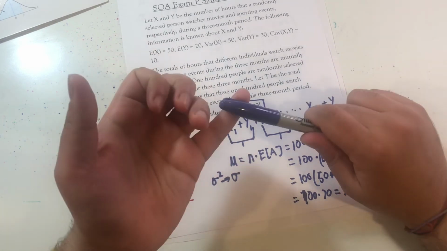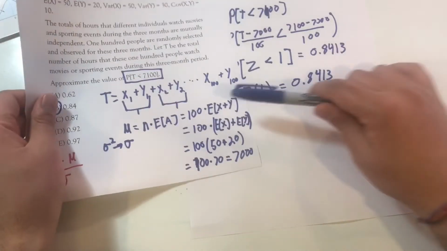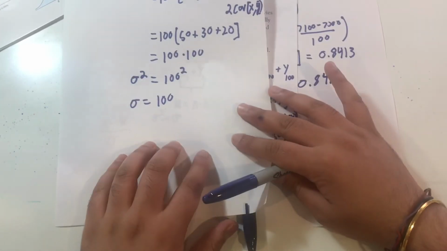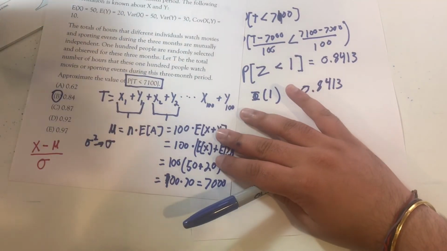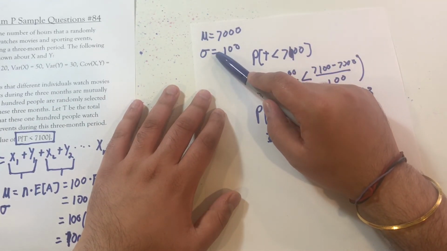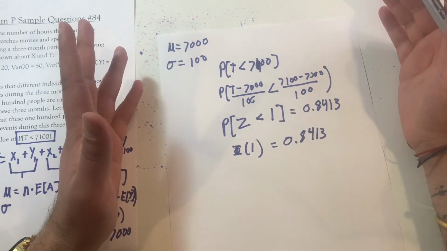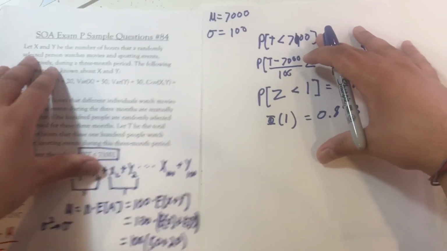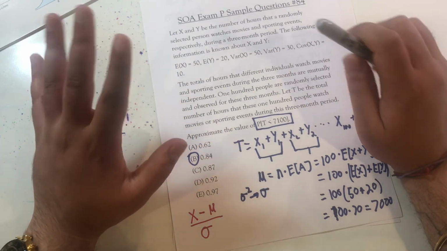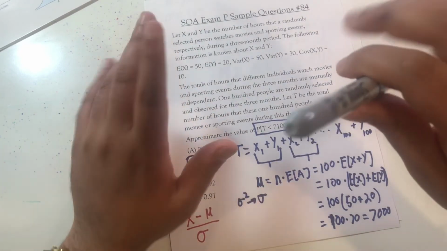I just wrote out, for my own understanding, what that total amount would look like. I decided, okay, each person is independent, so I'm going to group watch time by person, the way I did here. Once I've done all that, I apply the central limit theorem. I get the expected value, as well as the standard deviation, for my total. And that's the computation you see done here, as well as the computation on that other page. And once I get my new expected value and my new standard deviation, I just calculate a z-score, standardize this, and go to my lookup table and get my final answer. So yes, very important concept.